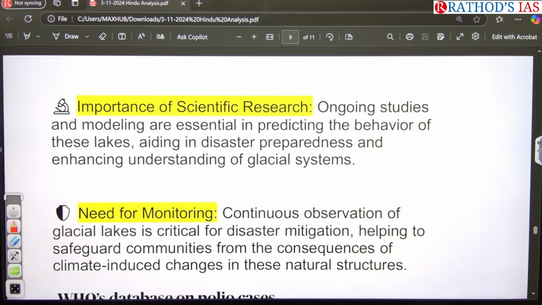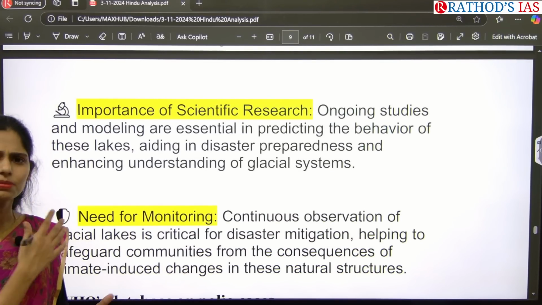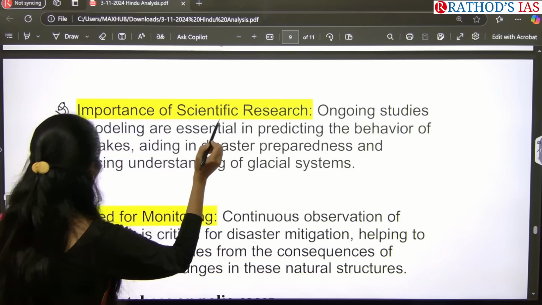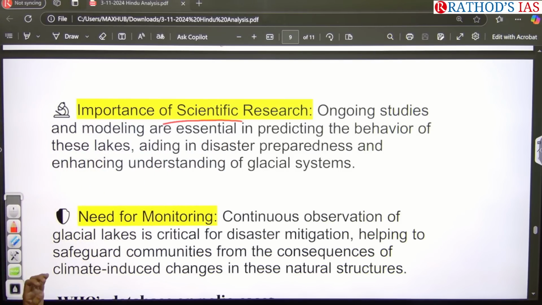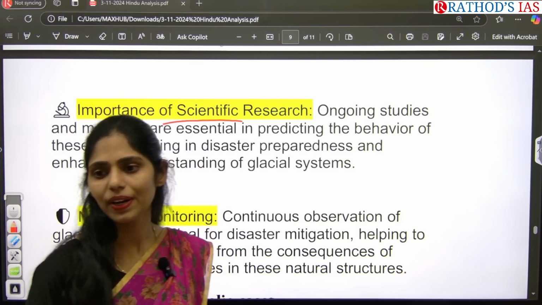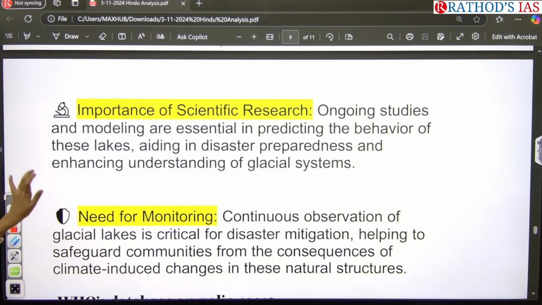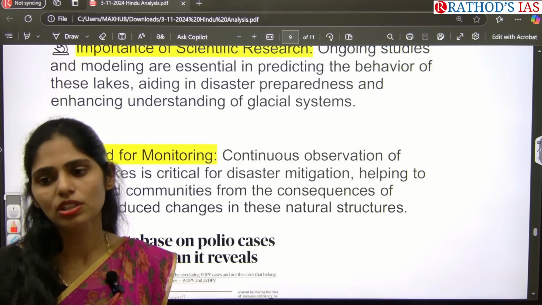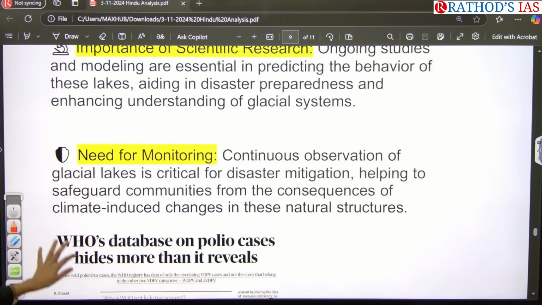Here this article is saying that because of ongoing studies and data, it is now very important to focus on scientific research so that we can focus on disaster preparedness and understand how these glacial systems are in our country and how we can properly manage them. And finally, we need proper monitoring as well so that we can go for disaster mitigation and help local communities prevent such disasters.